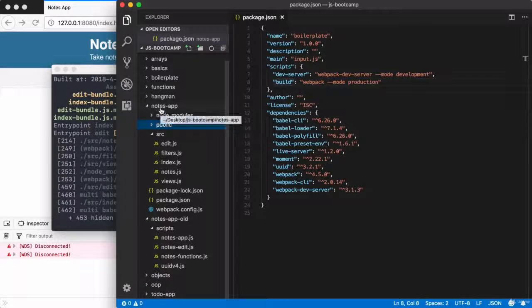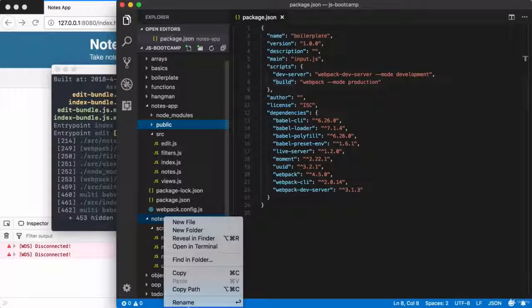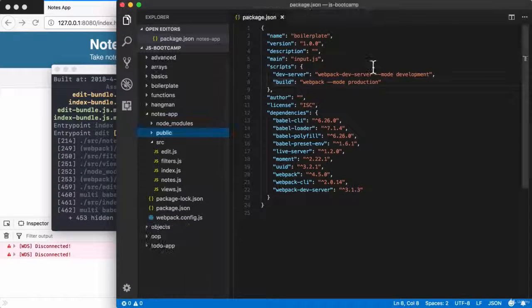Now that we have the Notes app converted, we can also remove the Notes app old directory. All of this code is now accounted for somewhere in the new application, so we're not going to lose anything by deleting it. And that brings us to the end of this video and the end of the conversion process for this app. Now, if this felt a bit overwhelming, that's okay. We're moving around a lot of code. There are a lot of shifting parts.